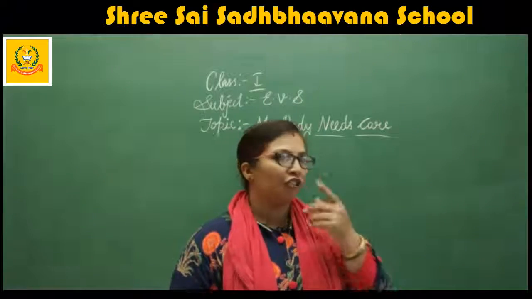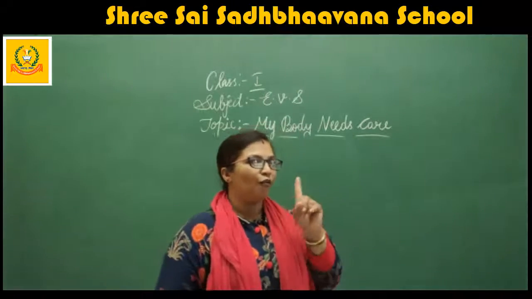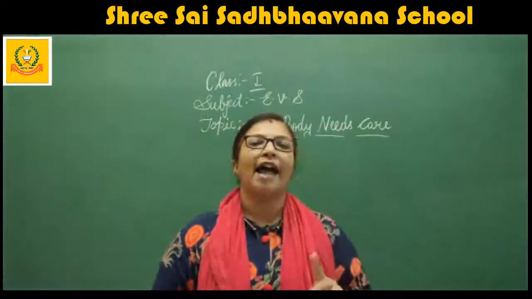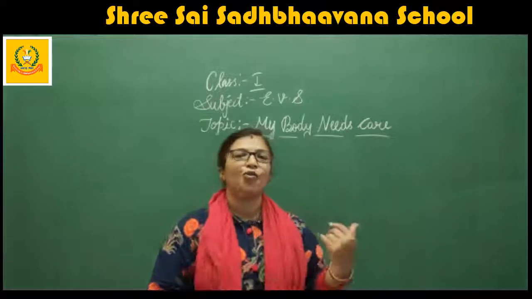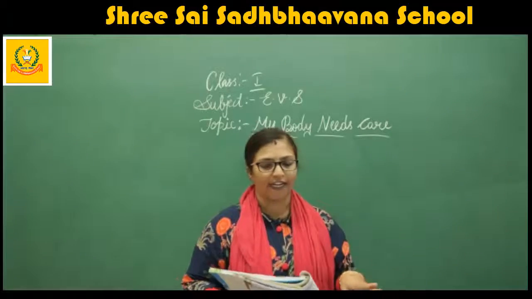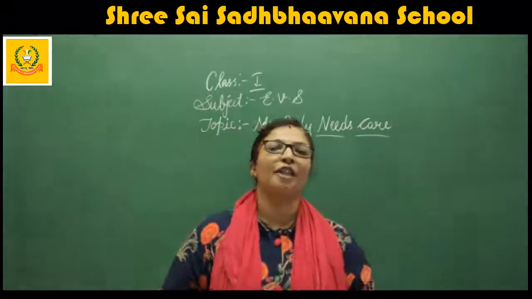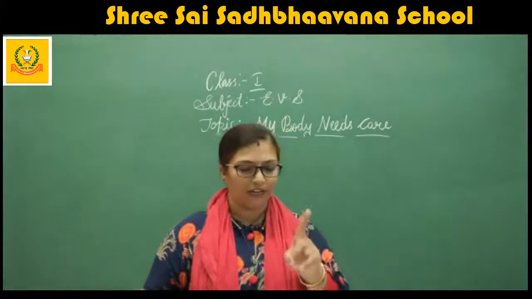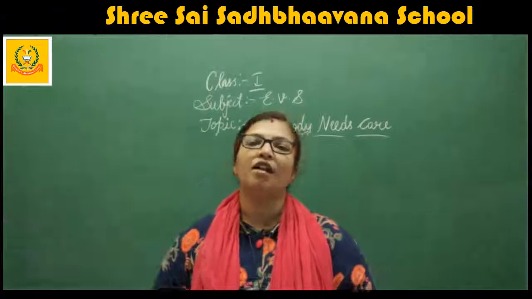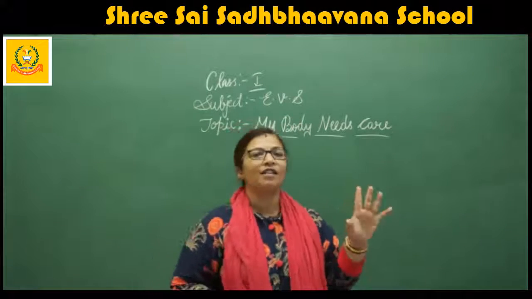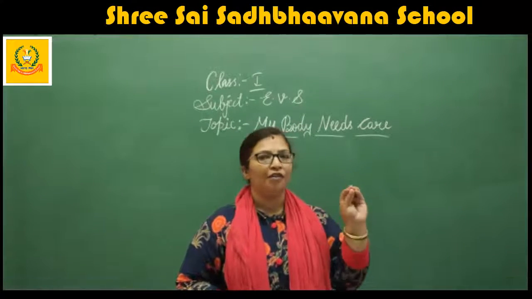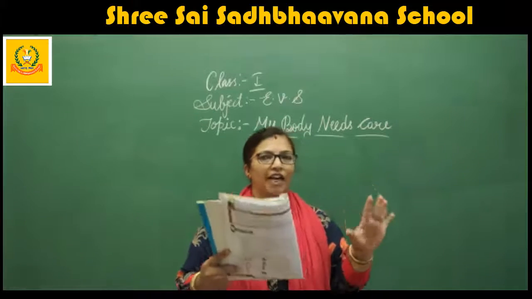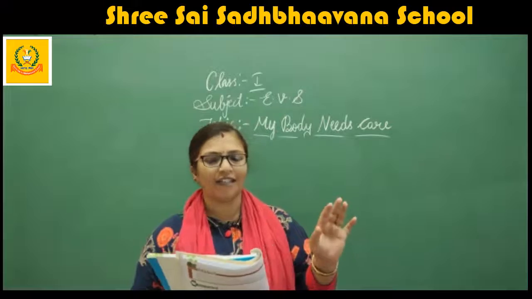Nose. How many noses do you have? One nose. Hands. How many hands do you have? Two hands. Tongue. How many tongues do you have? Only one. Fingers. How many fingers does each hand have? Five fingers. So in total how many do you have? Ten fingers.